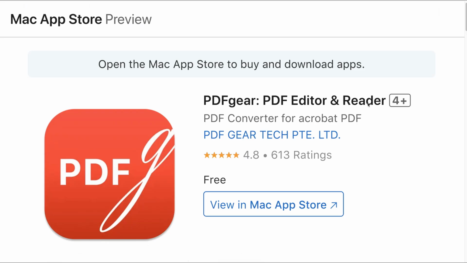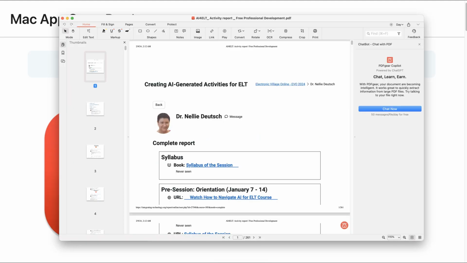Next, you're going to go to PDFgear, PDF editor and reader. It's on my computer right now because I downloaded it. So here it is and what you can do with it. Notice I added, here it is, the report. Okay, it's right here. You can see it.